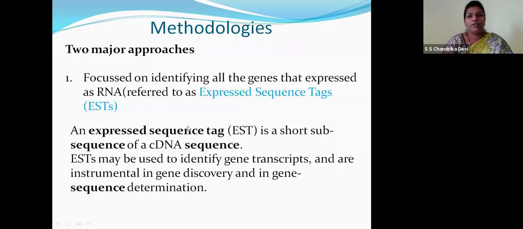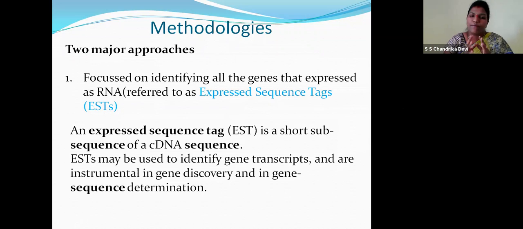So there were two methodologies, children, two major approaches. First is expressed sequence tags. Sequence, children, as I told you, a sequence of nitrogen base pairs arranged in a row. So those 3 base pairs form a codon, and that particular codon will give rise to an amino acid, right?